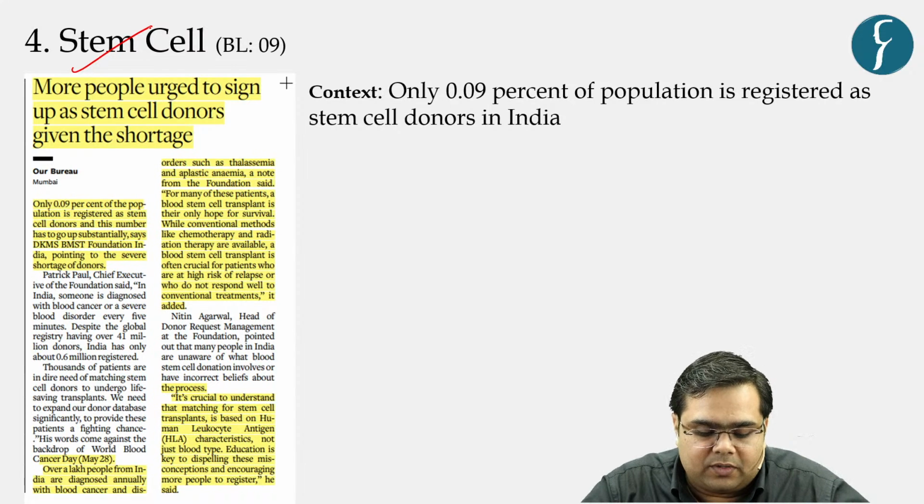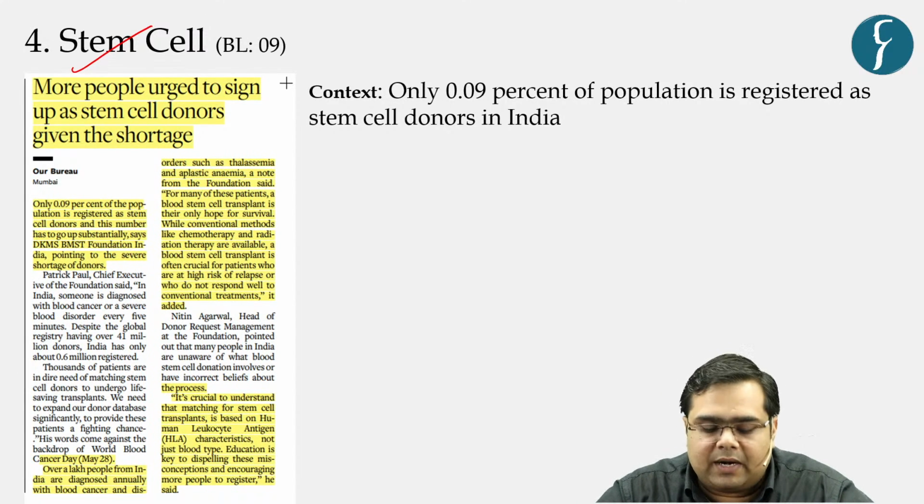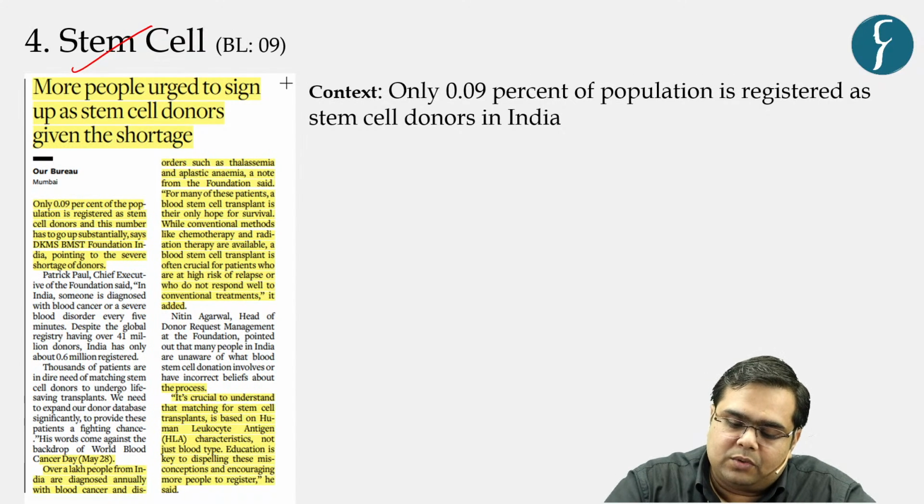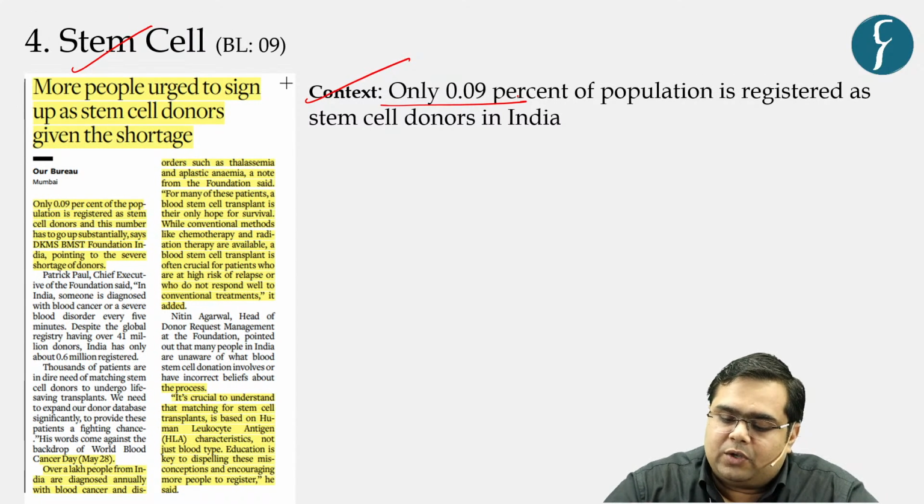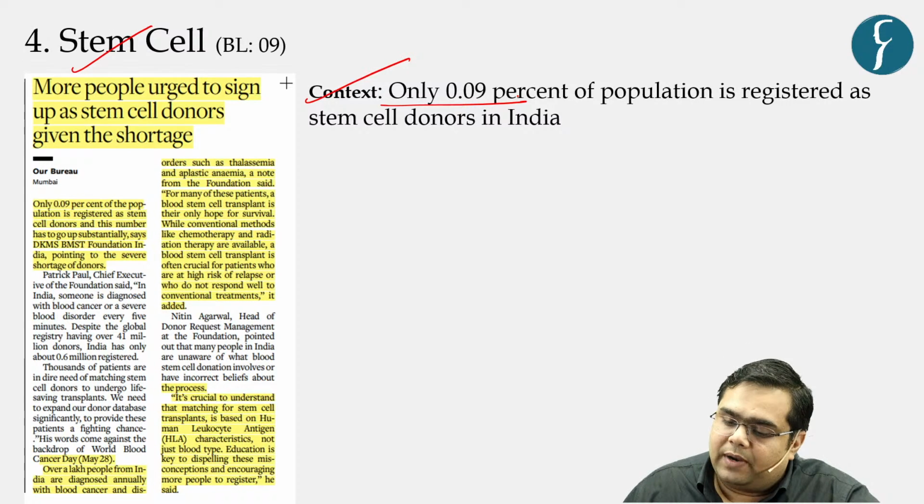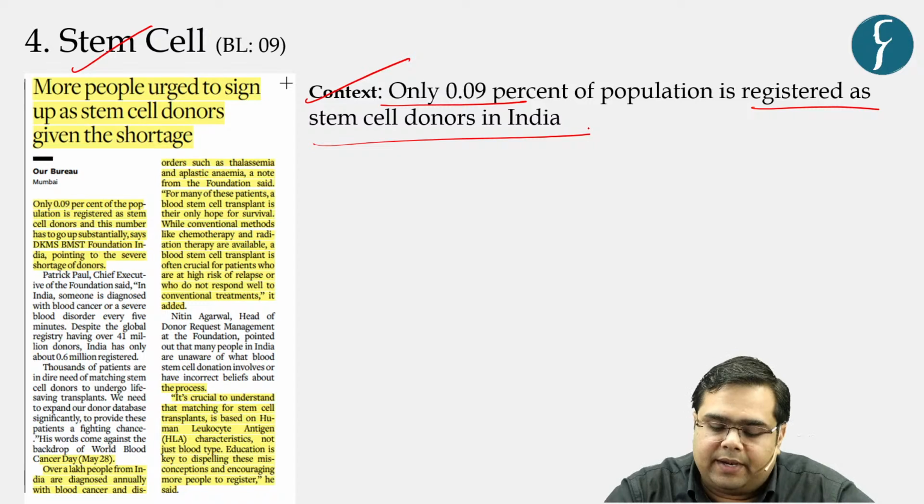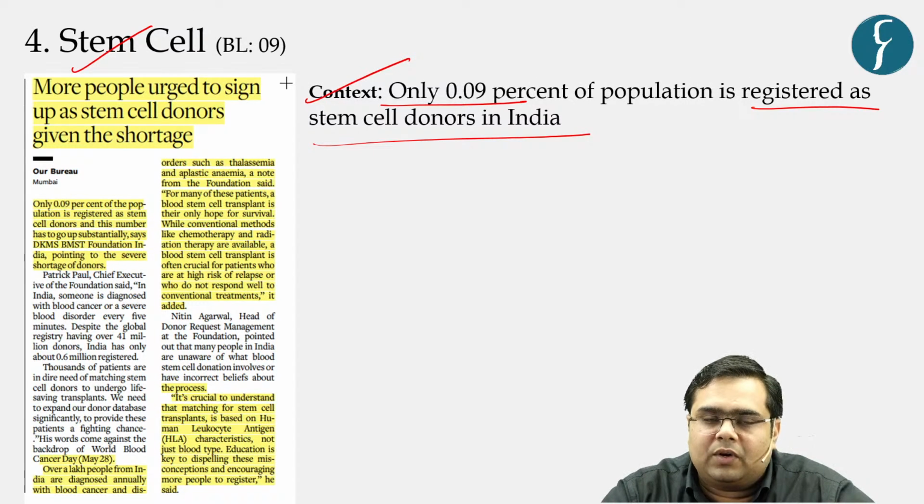This news was covered on page number 9 of Business Line for today. What was the context of this news? Only 0.09% of the population of India is registered as stem cell donors in India. So what is this creating? This is creating a kind of problem with respect to having a repository of stem cells in the country.